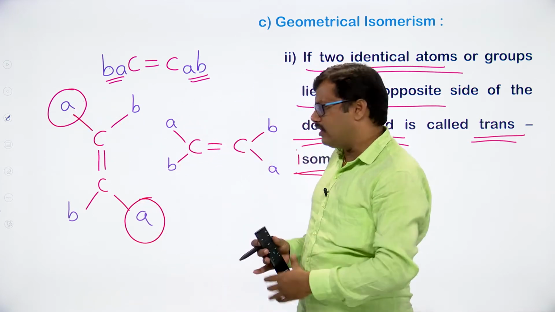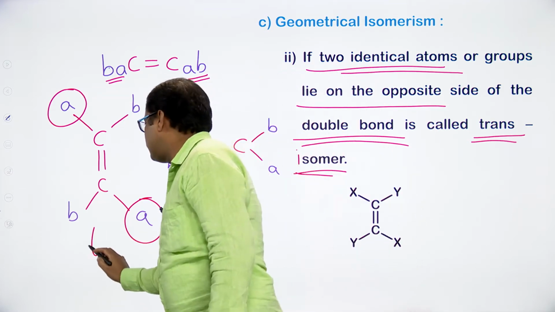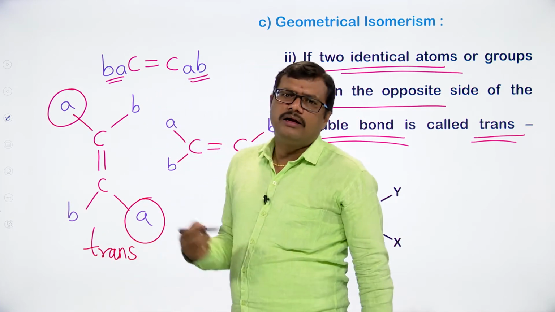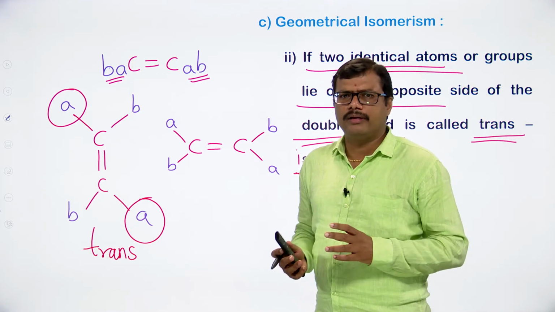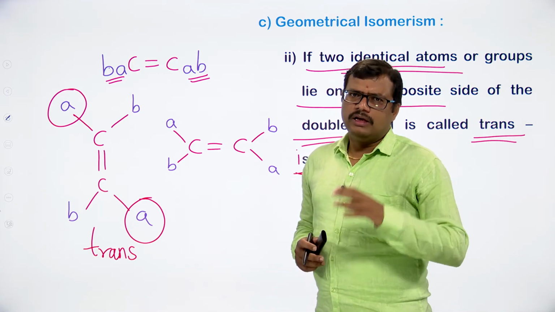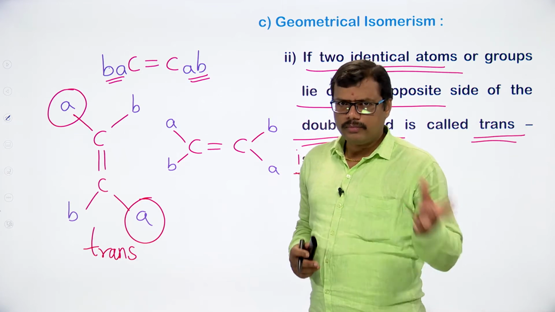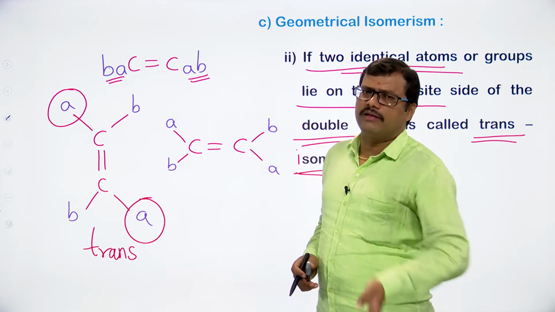When they are present on the opposite side, this isomer is taken as trans. Cis means same side, trans means opposite side. Simply remember that cis isomer means similar atoms or groups are on the same side. Trans means similar atoms or groups are on the opposite side of the double bond.